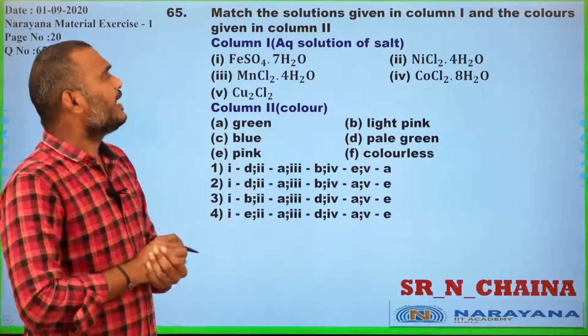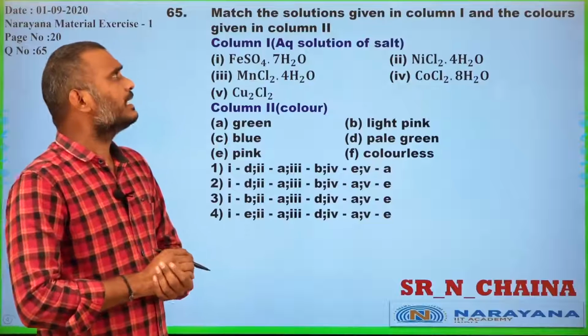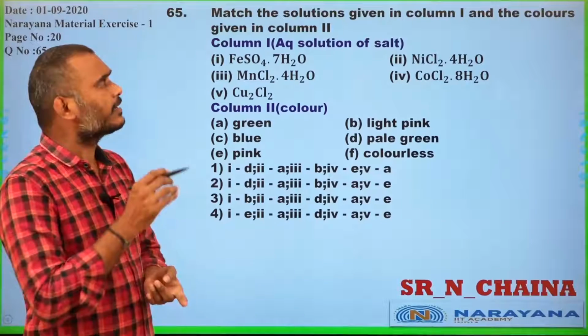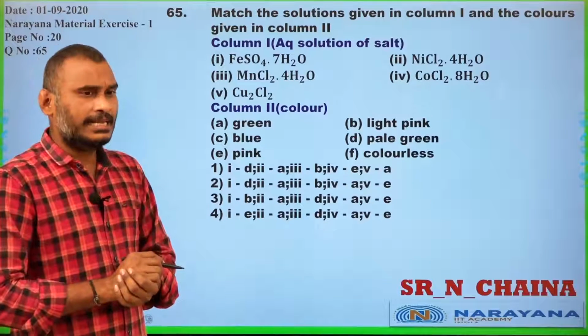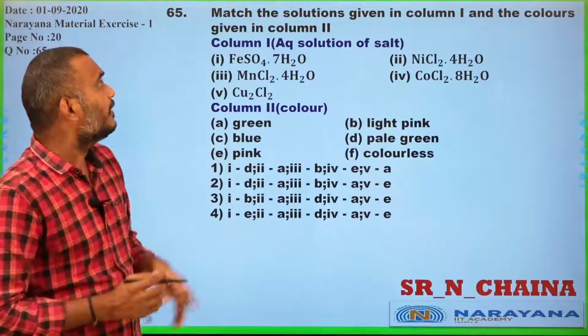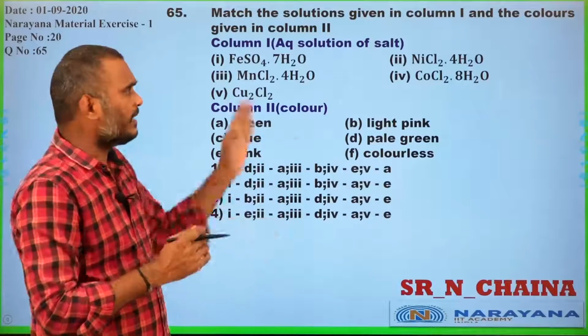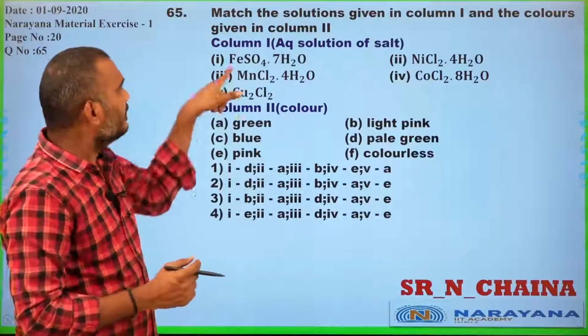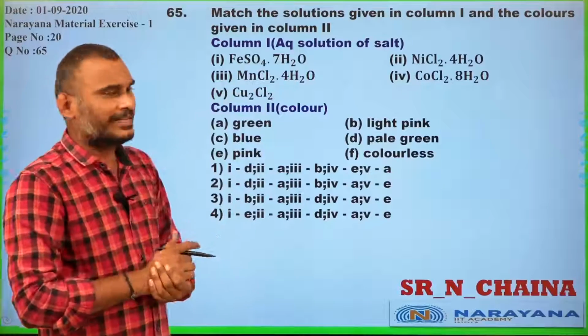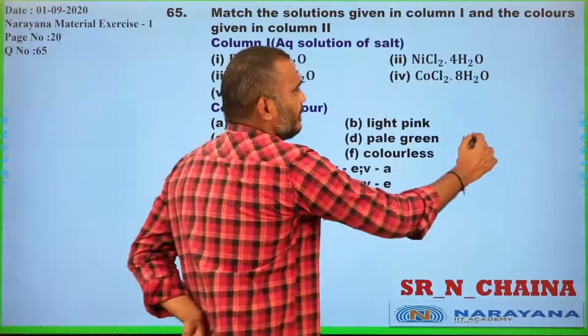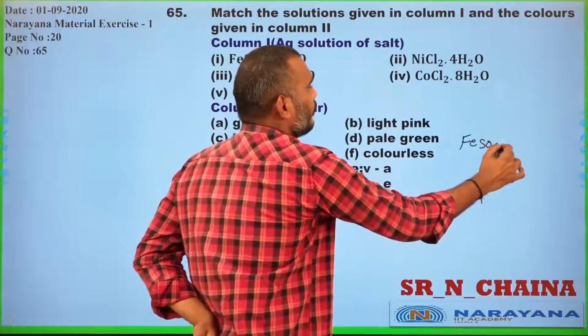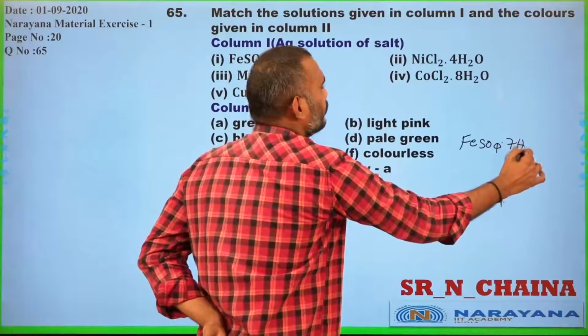Match the solutions given in column 1 and column 2 with their colors given below. Column 1 has FeSO4 7H2O.